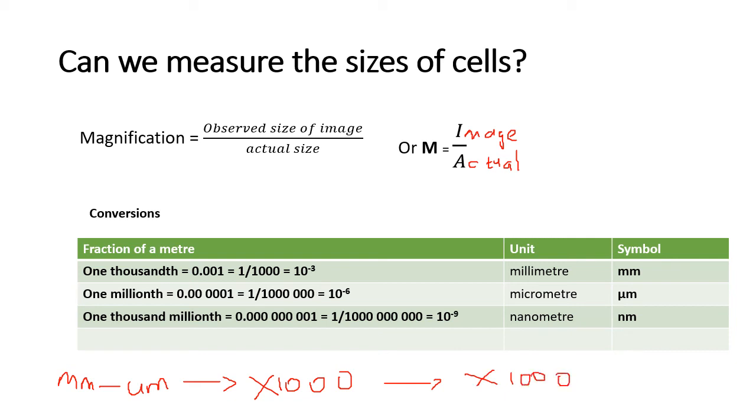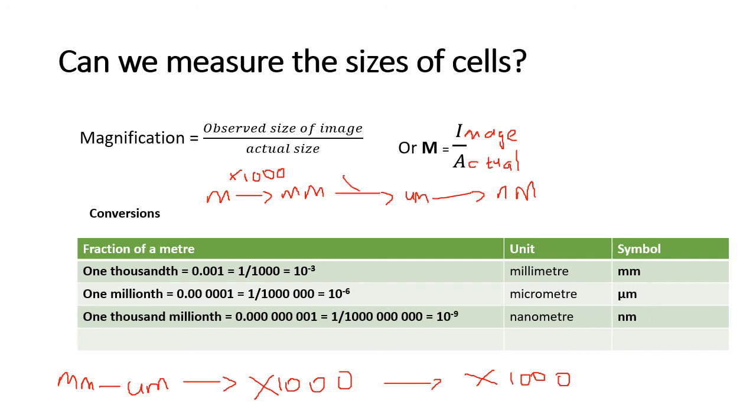So what this tells you is that if you want to go from meters to millimeters to micrometers to nanometers, this is an N for nanometers. Meters to millimeters would be times 1000.